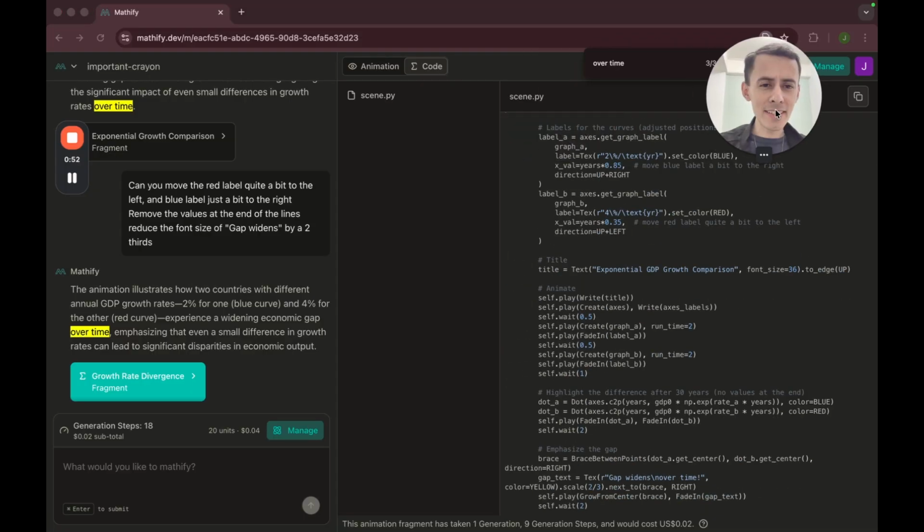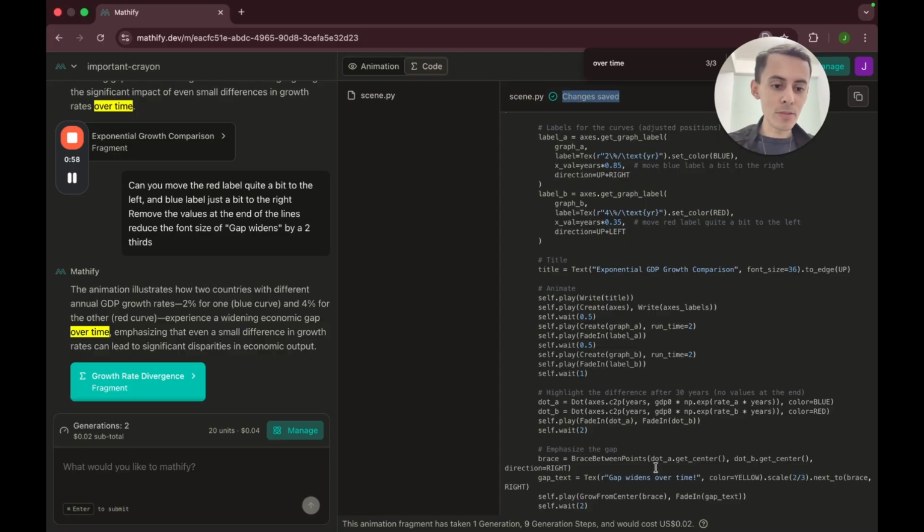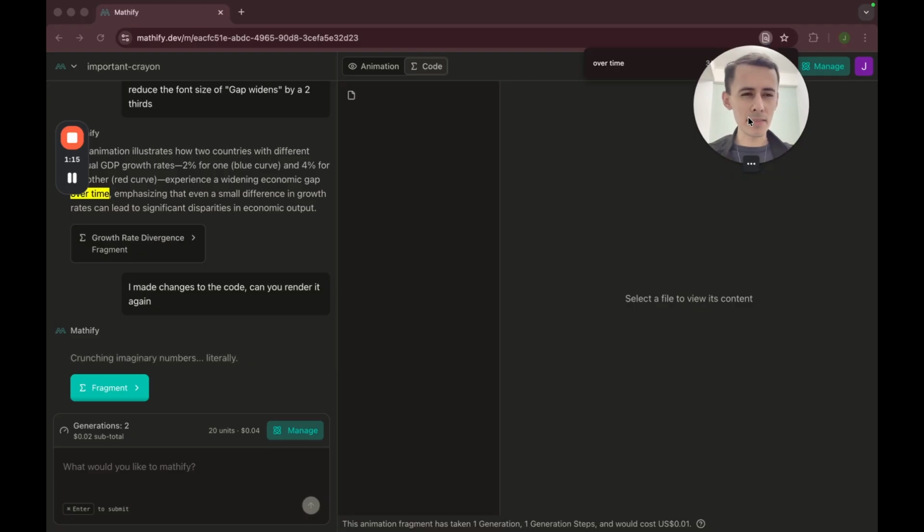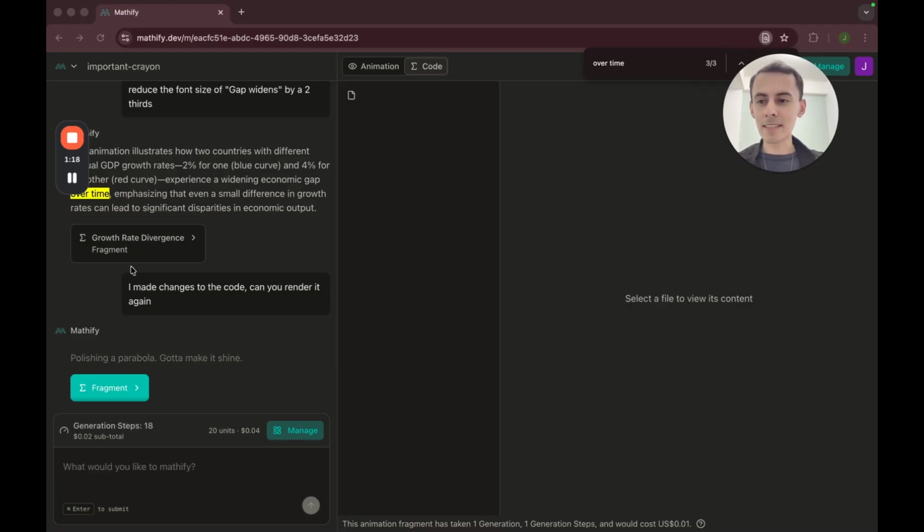So I added a line break here. By the way, when I make changes, I want you to see it. You can see here that changes are saved in real time. So I'm going to add a line break. This is how you add a line break. Then I'm going to tell it, I made changes to the code. Can you render it again? It should try to render the last changes to the code in the last fragment. Okay, so I'll pause the video again.